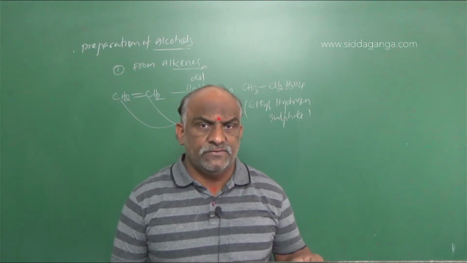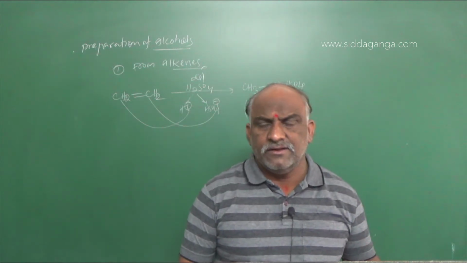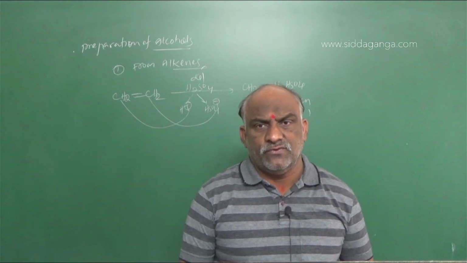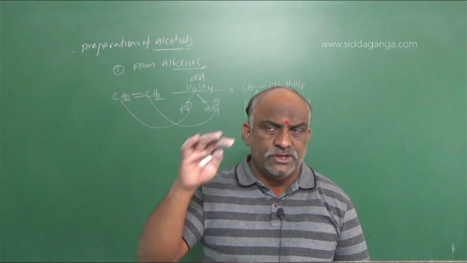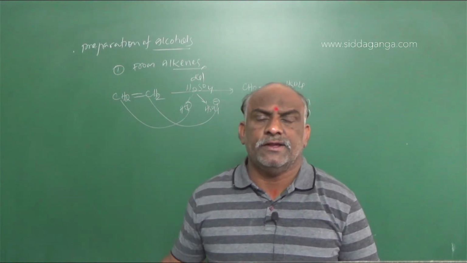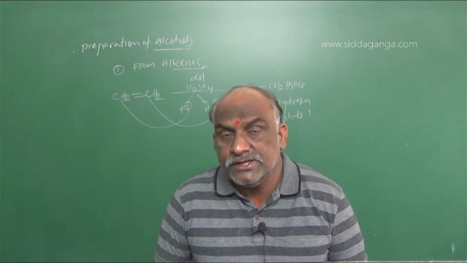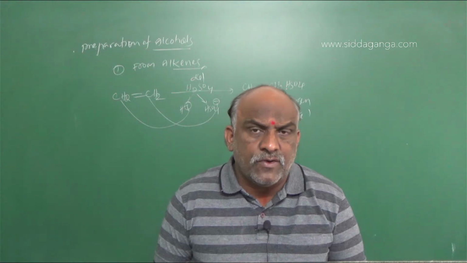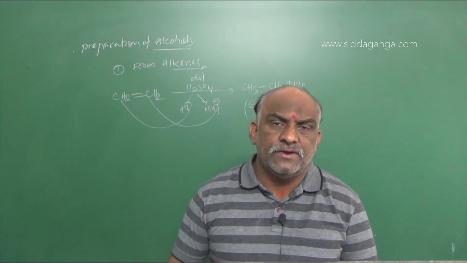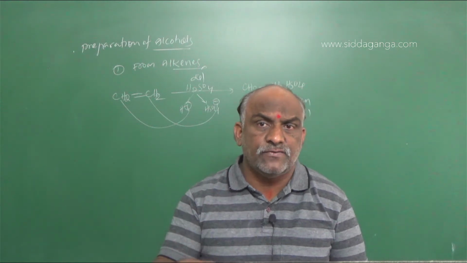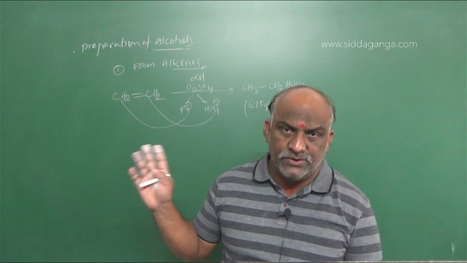In any organic reaction, if you observe concentrated H2SO4, it means you should remove water from the reactant. If you observe dilute H2SO4, you should add water to the reactant. Dilute H2SO4: addition of water. Concentrated H2SO4: removal of water. That is the difference between concentrated and dilute.